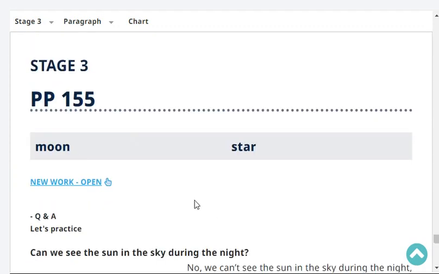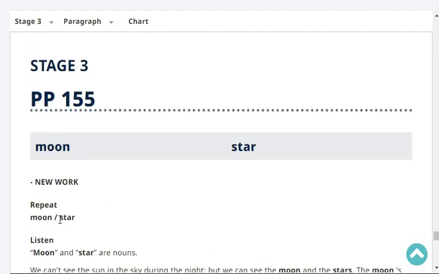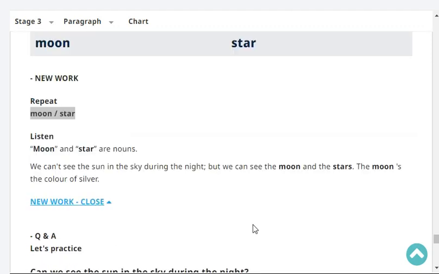Empty during the night. Very good. Next, repeat. Moon, moon, star, star. Very good. Okay, listen. Moon and star are nouns. We can't see the sun in the sky during the night, but we can see the moon and the stars. The moon's the color of silver.